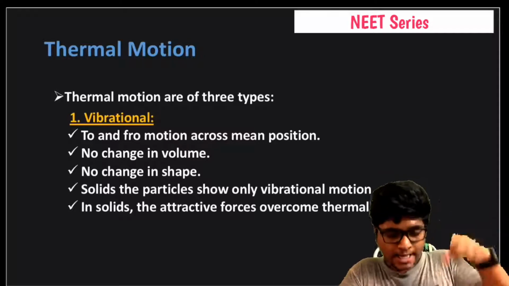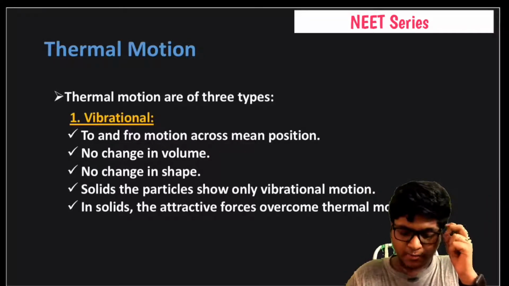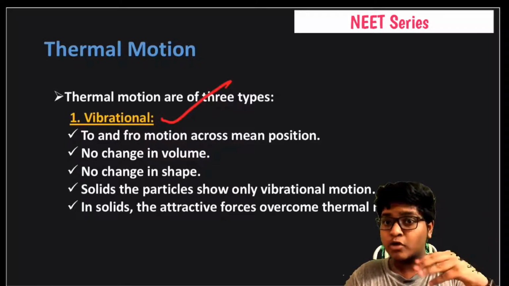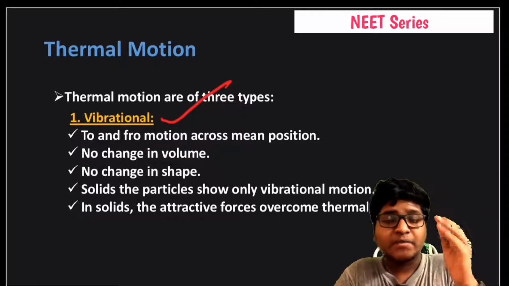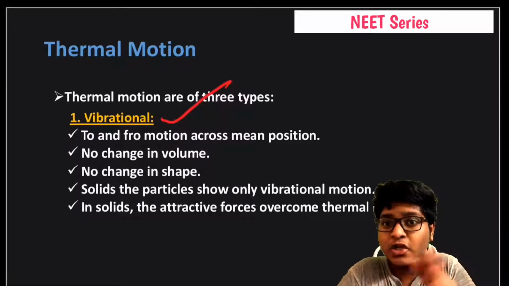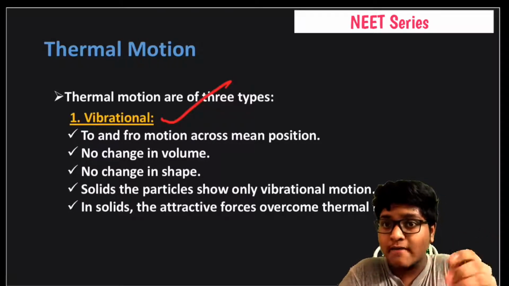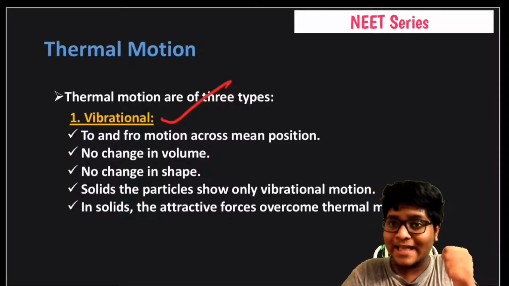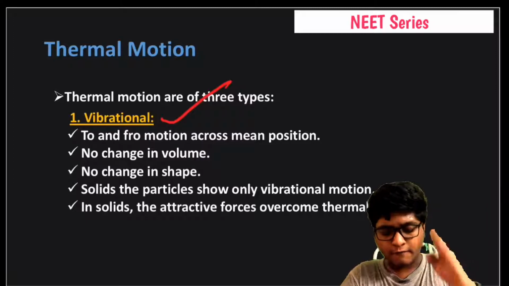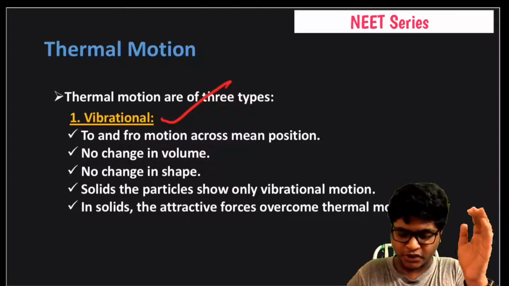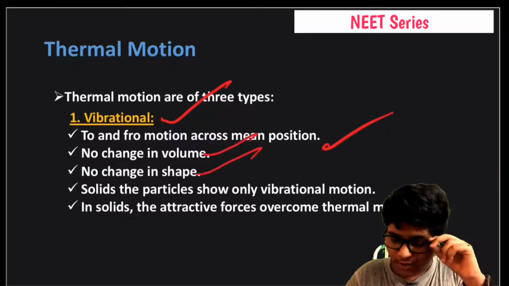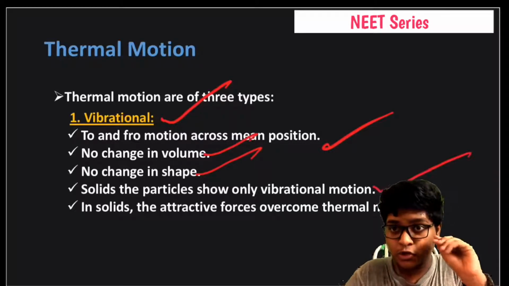First one is vibrational. What is vibrational? To and fro motion across the mean position. In physics, if you learn about to and fro motion, that is oscillatory motion, in a simple pendulum clock we can see to and fro motion. That is what the case is here. To and fro motion of particles across the mean position. There is no change in volume and there is no change in shape. In solids, the particles show vibrational motion.